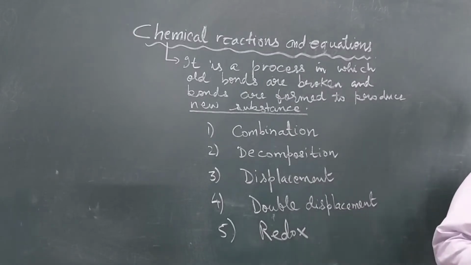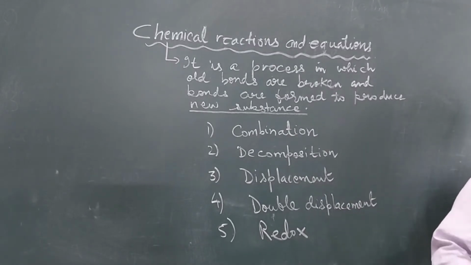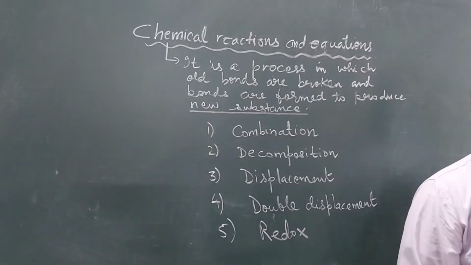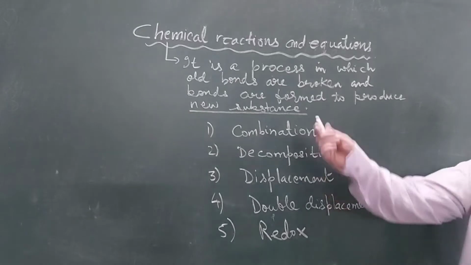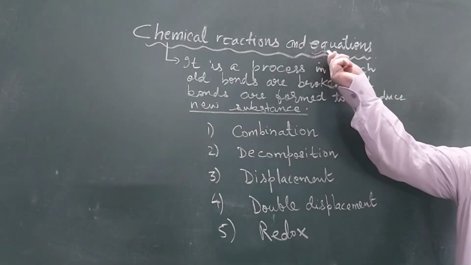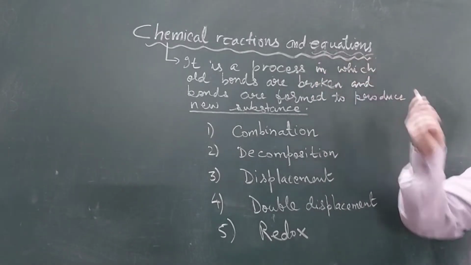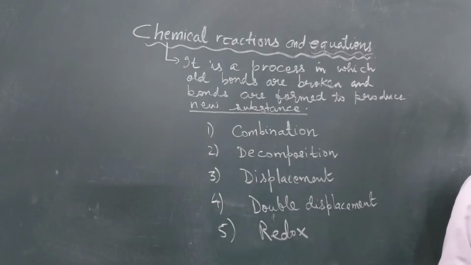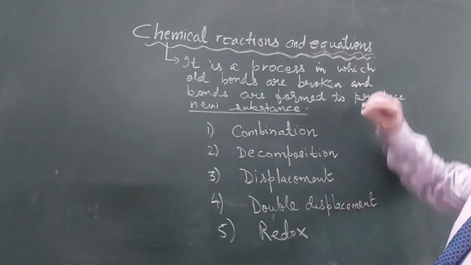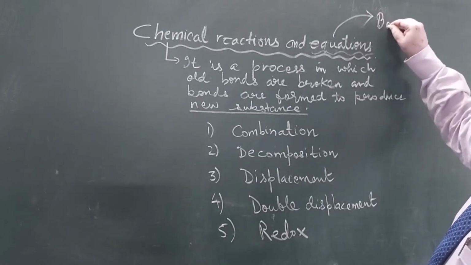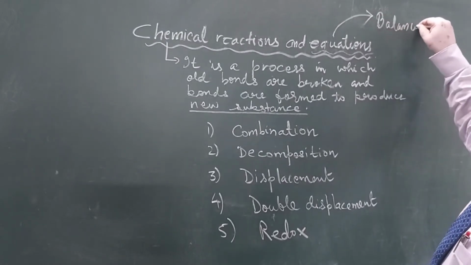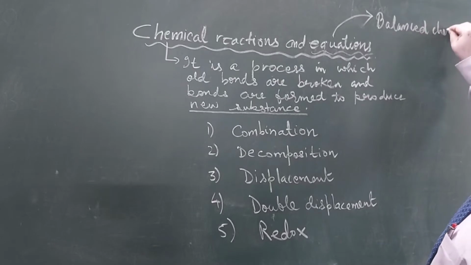Hence, whenever we write a chemical reaction, the number of atoms on the left hand side and the number of atoms on the right hand side should be equal. And such a chemical reaction is called a chemical equation. Alright? So what is a chemical equation? A chemical equation is a balanced chemical reaction.